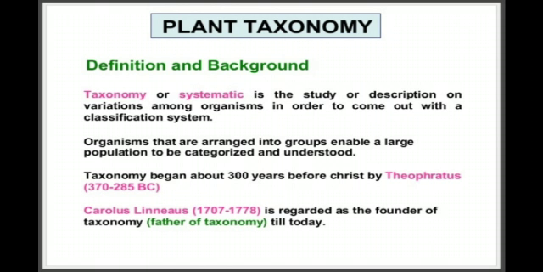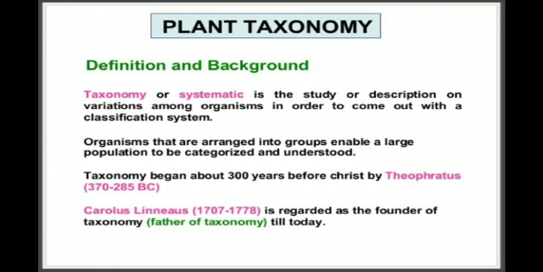Then, what is plant taxonomy? What is the definition? Taxonomy or systematics is the study or description of variations among organisms in order to come up with a classification system. Organisms arranged into groups enable a large population to be categorized and understood.